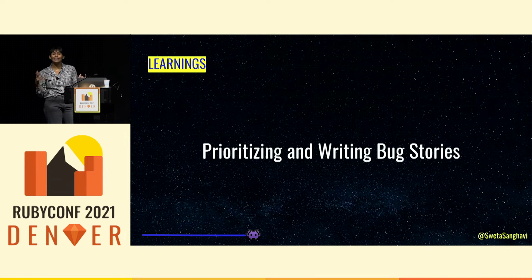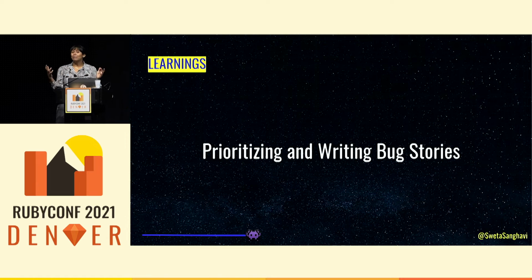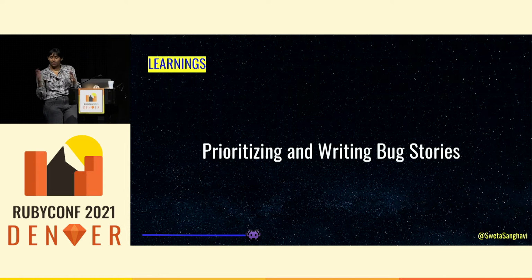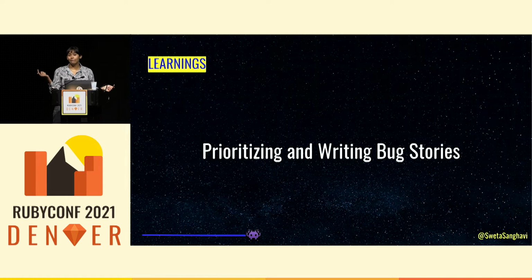Another learning is about prioritizing and writing bug stories. Writing bug stories that I myself would actually want to pick up is quite the art. Providing enough context for the next person about what you've discovered, but not allowing any half-baked theories to be in the ticket is really useful and can be difficult. Things that were useful for us are links to faults, how to reproduce that same exception, or other information you uncovered. One way to really prove to yourself that you understand why an exception is being raised is to write a test that shows the same system that you think is causing this exception and seeing that failing test, which is a really great thing to link to a bug ticket.